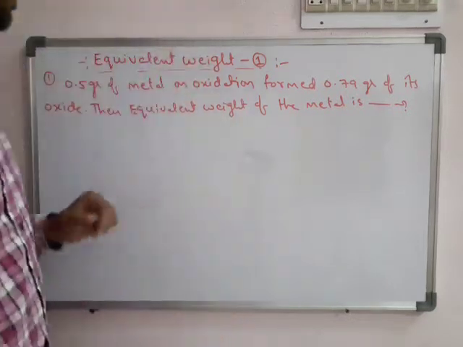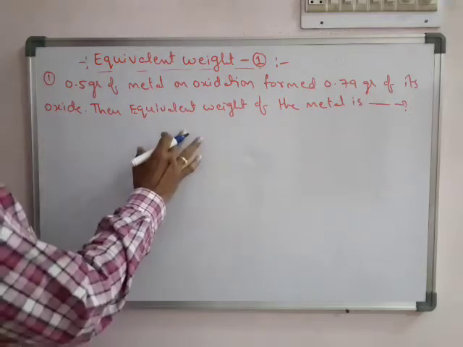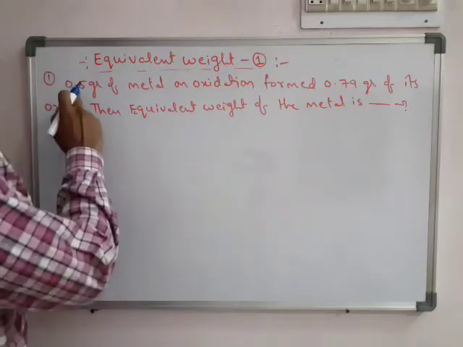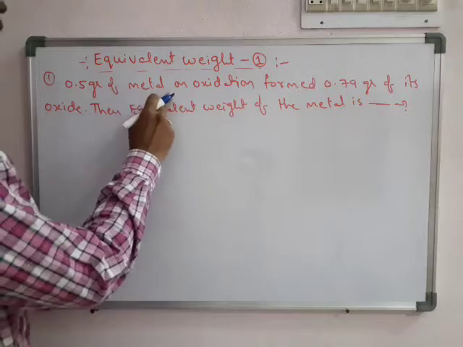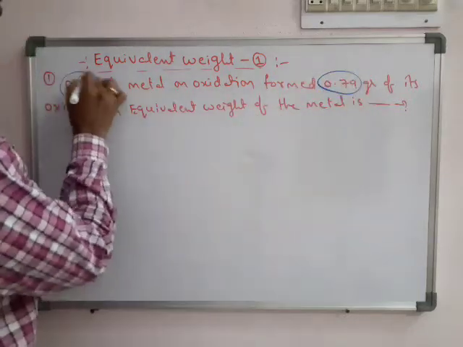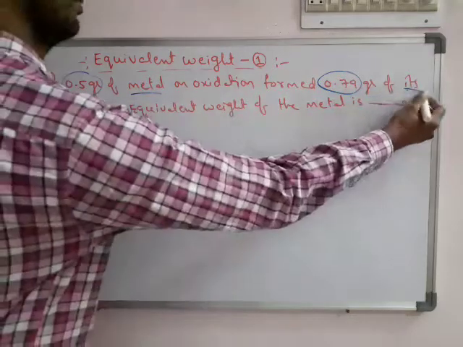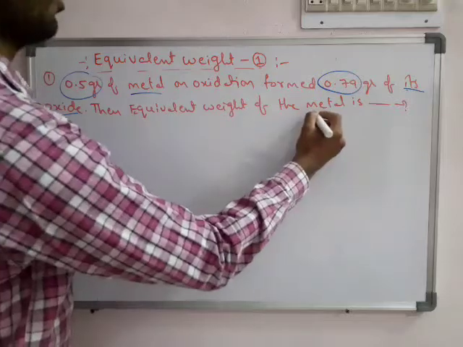Okay. So, first see. Actually, it's the first problem in the equivalent weight 1 worksheet. So 0.5 grams of metal on oxidation formed 0.79 grams of metal oxide. Then what is the equivalent weight of the metal?